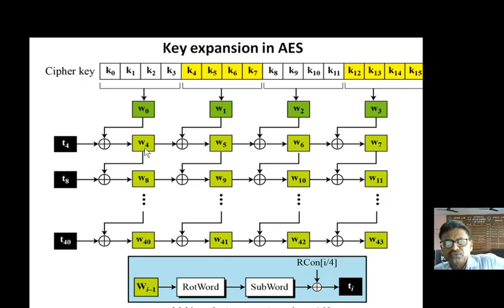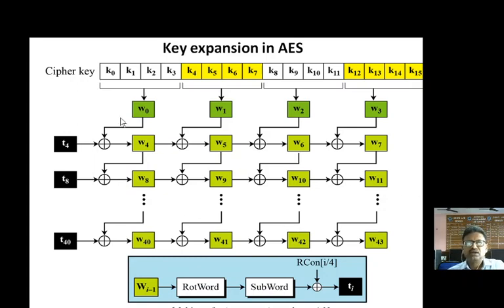Once you know W4, you can find W5 by XORing W4 and W1. W2 and W5 are XORed to get W6. W3 and W6 are XORed to get W7. But whenever you have to create W8, W7 is first rotated, then it is substituted, and then it is XORed with the constant value to get T. Once you get T, it is XORed with W4 to get W8, and so on.